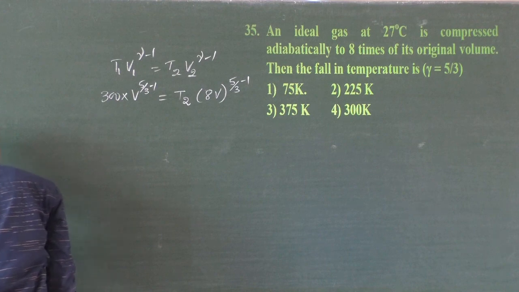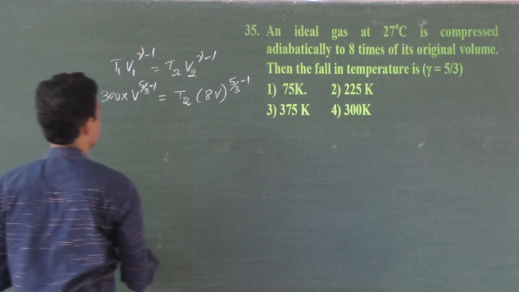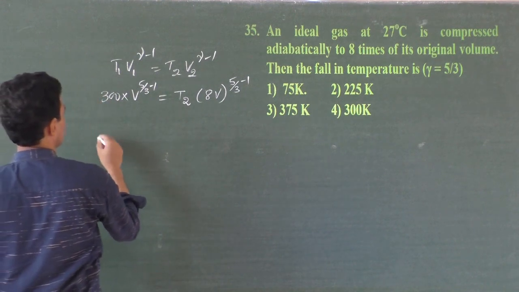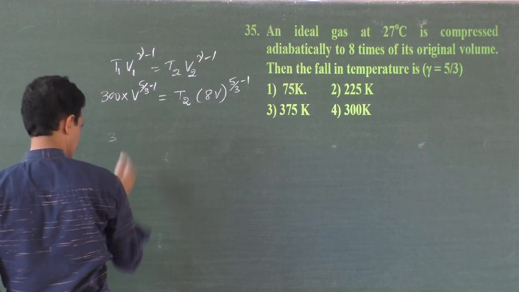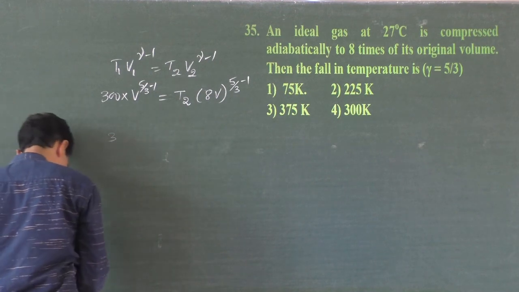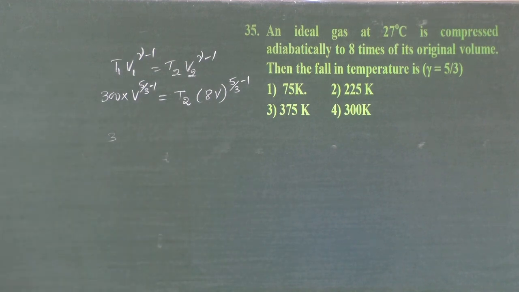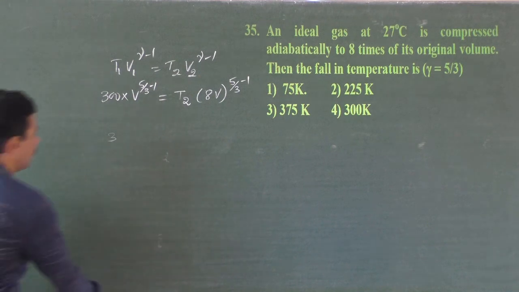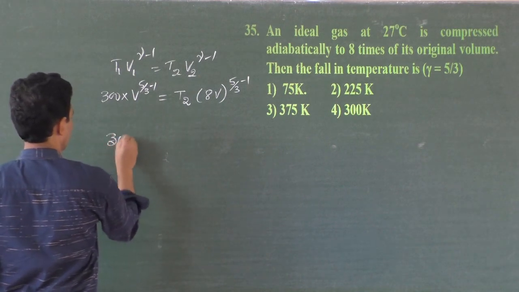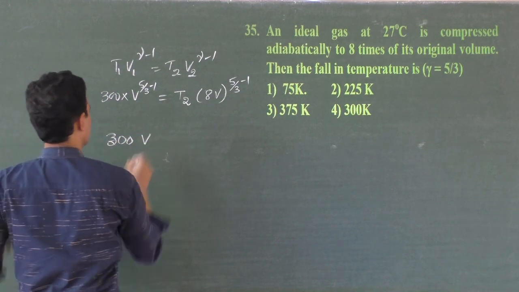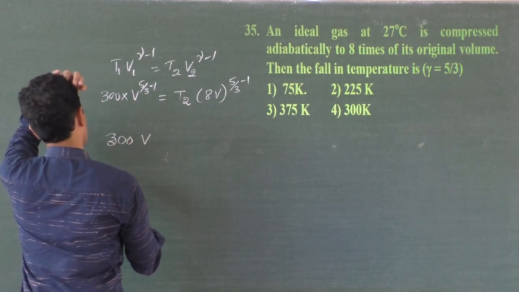We need chalk here, one minute. 5 by 3 minus 1, that is 2 by 3.